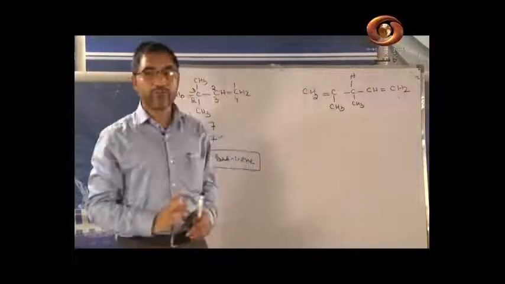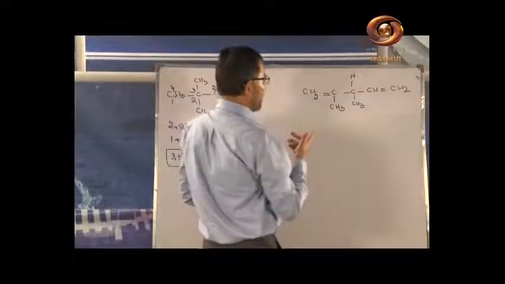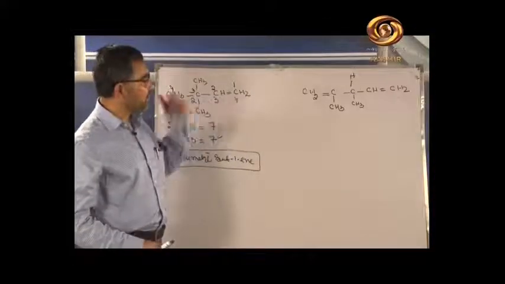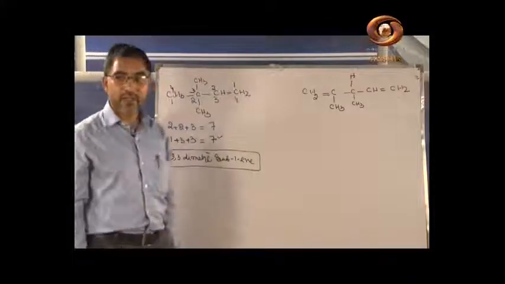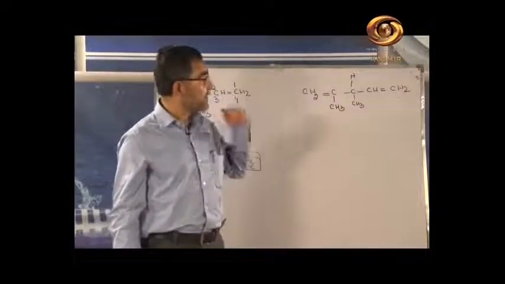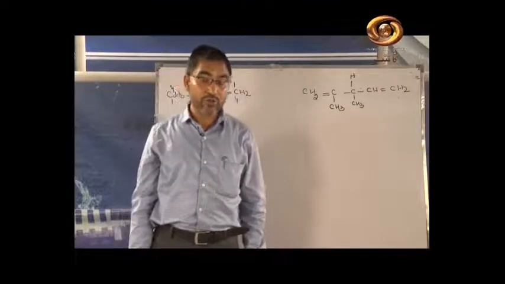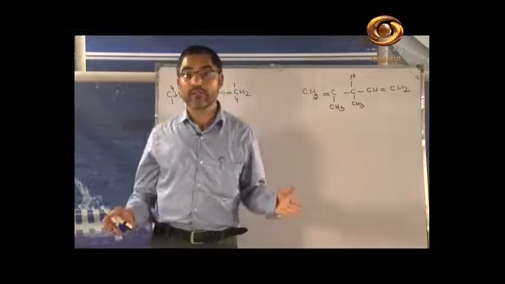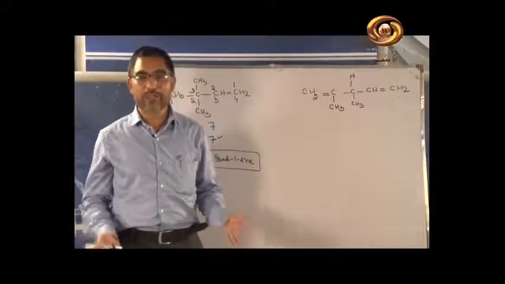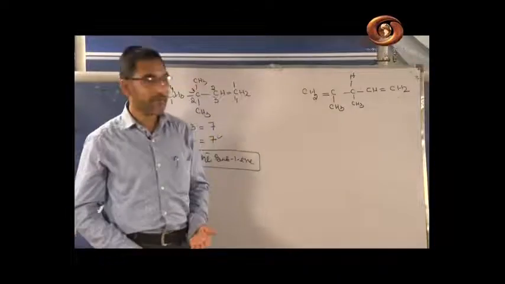Now the question is, sir, where will we start the numbering from? In the previous compound we said the numbering should be started from that end where the double bond comes at the terminal position. But if we look at this compound, we have two double bonds, and both of the double bonds are at terminal positions. Now again there is confusion, where will we start numbering?